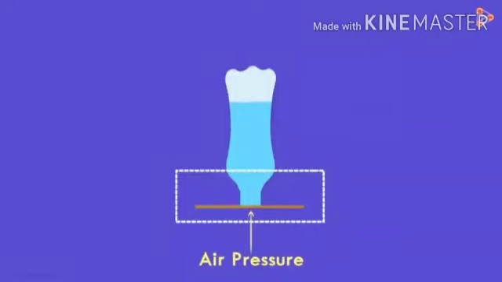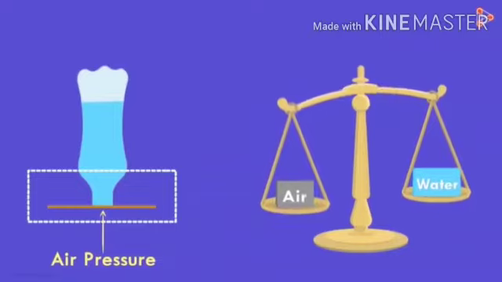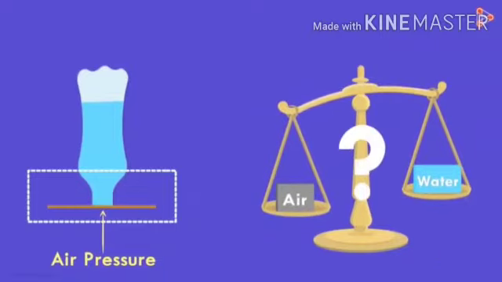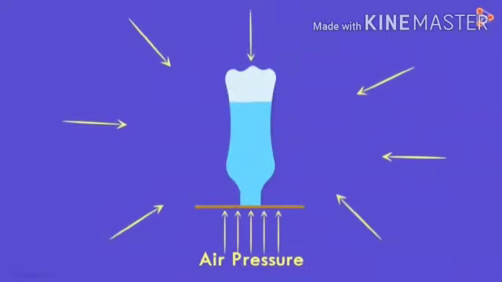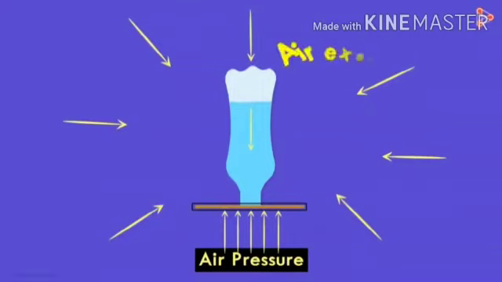So the air pressure is holding the cardboard. Do you think the air is heavier than water? Because the air is present everywhere, it surrounds us, and the cardboard is not falling because of the air pressure. The air pressure is present everywhere, so the water is not leaking.